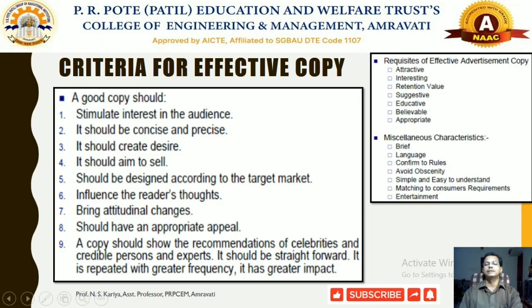Nowadays we should also consider regional language advertising, conforming to the rules. There will be some industry standard rules, for example, environmental rules could not be violated. Avoid obscenity in the advertisement. Nowadays it would not work very effectively, but there are certain products where obscenity has normally been seen, so try to avoid that obscenity in the product advertisement.